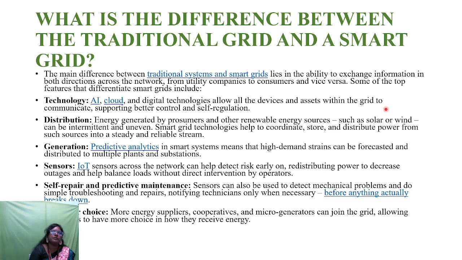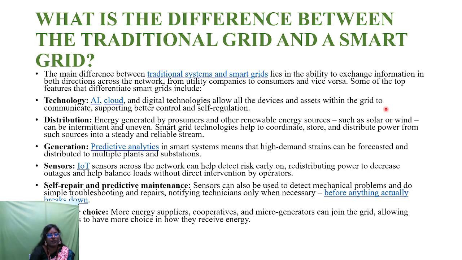So what is the difference between the traditional grid and the smart grid? The main difference between the traditional system and the smart grid is the ability to exchange information in both directions across the network, from utility companies to the consumers, and vice versa, consumers to utilities. Some of the top features that differentiate the traditional and smart grid: one is technology, that is artificial intelligence, cloud computing, digital technologies, which allow all the devices and assets within the grid to communicate and support better control and self-regulation.